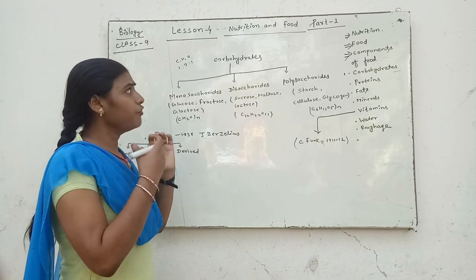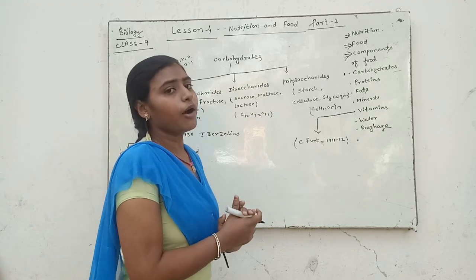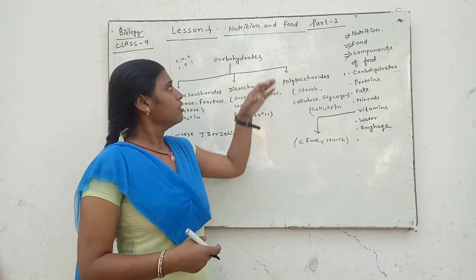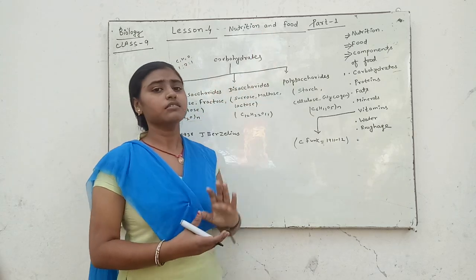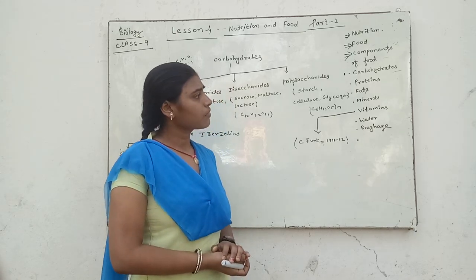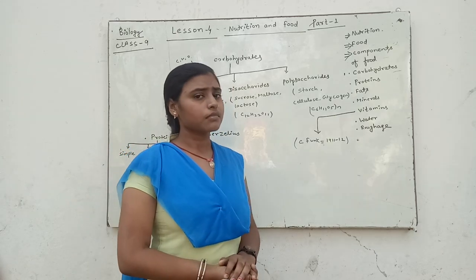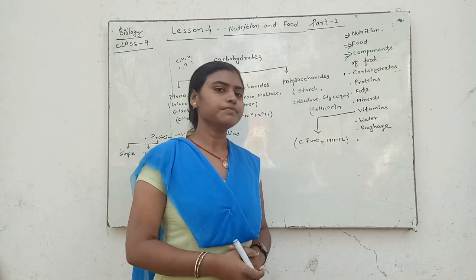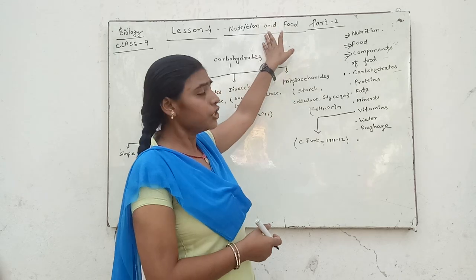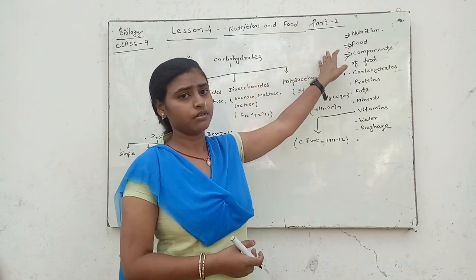At first, we will discuss nutrition. Nutrition is a life process, and you will learn more about nutrition and its types in your next classes.